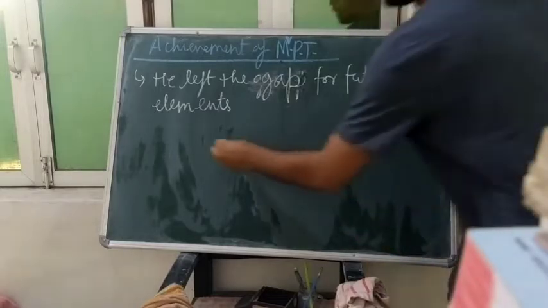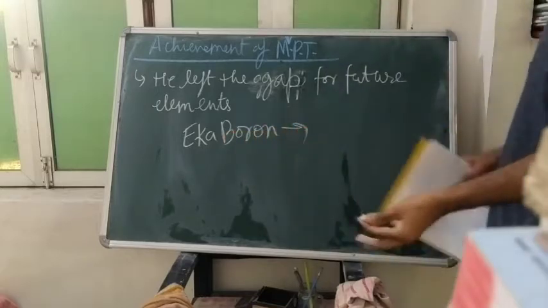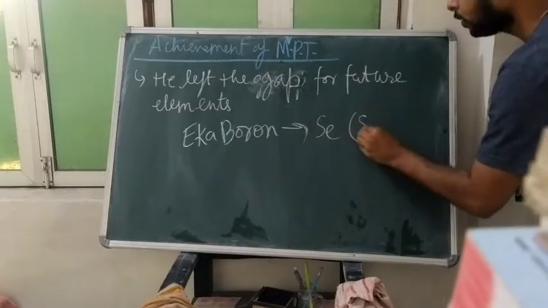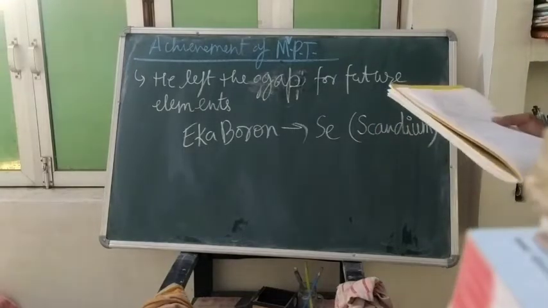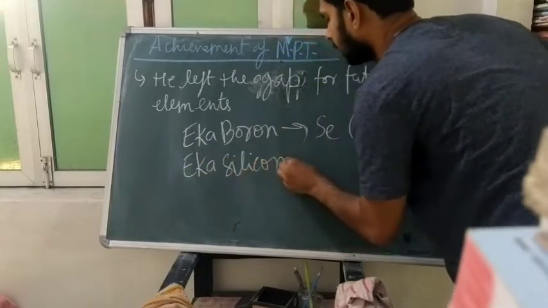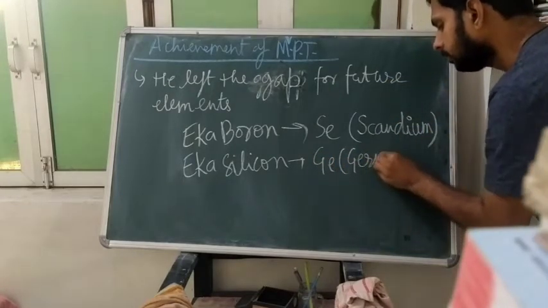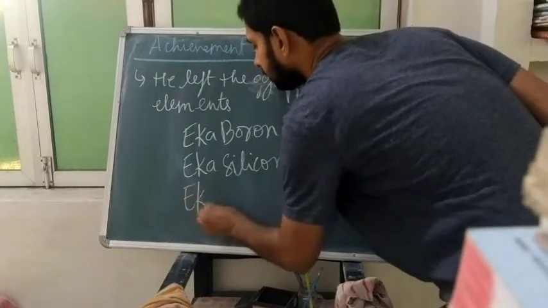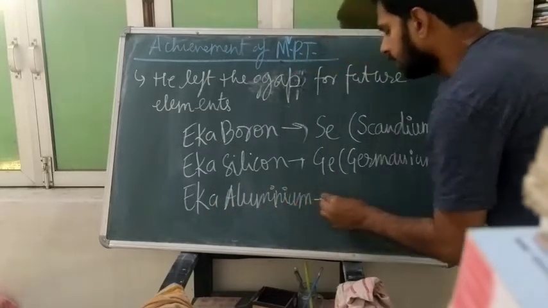He left the gap for future elements like Eka boron, which is today known as scandium, Eka silicon, which is today known as germanium, and in the same way Eka aluminium, which is today known as gallium.